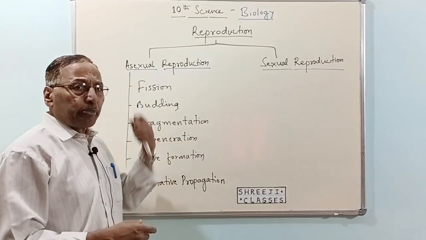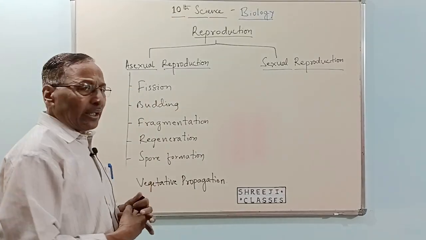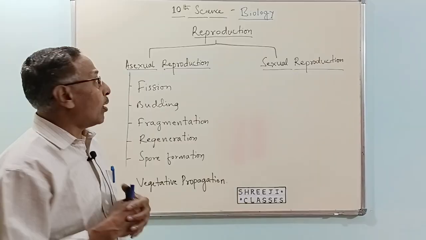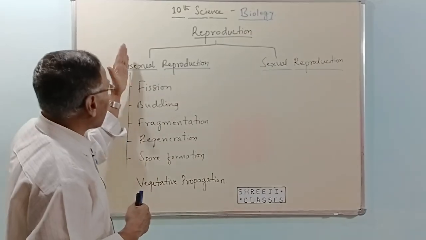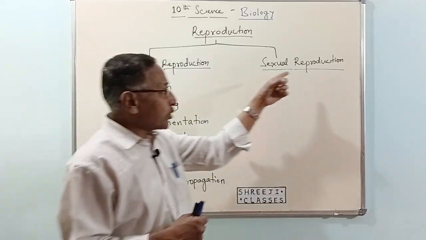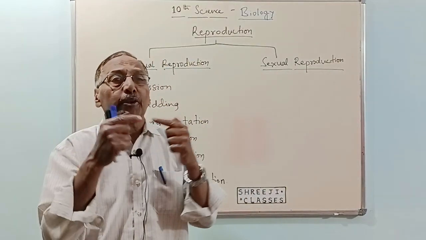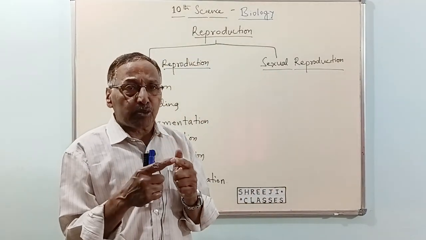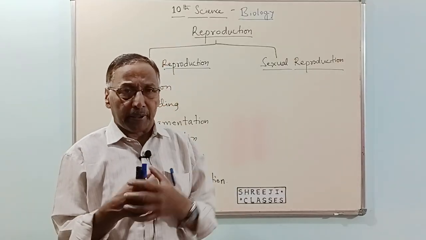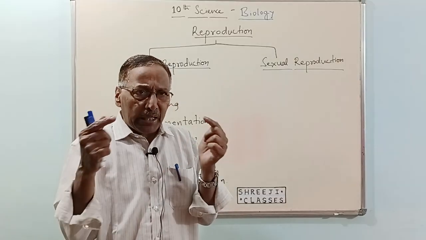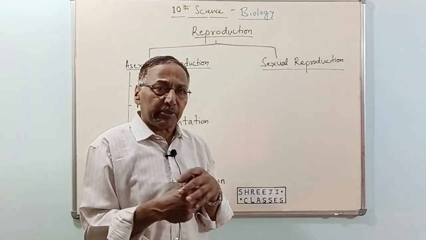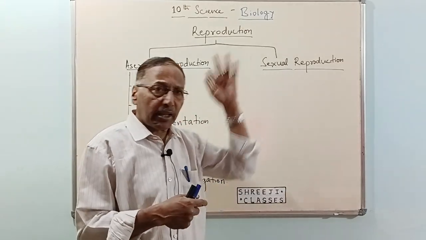Now, in asexual reproduction, there is one single individual involved, a single parent. Whereas in sexual reproduction there are two individuals required, one is what we call the male and another one is the female. So interaction of the male and the female will produce a new organism, that is sexual reproduction. I'll come to it later on.